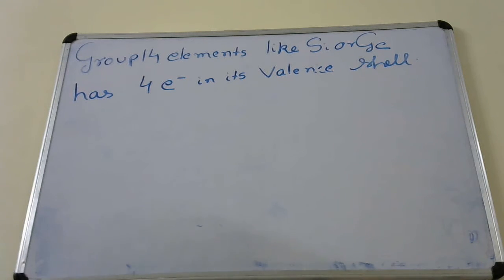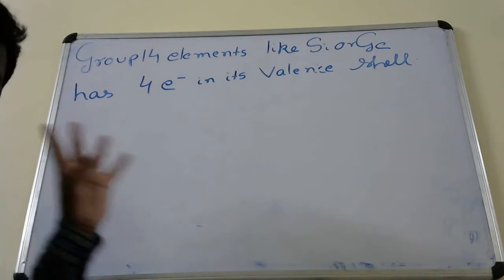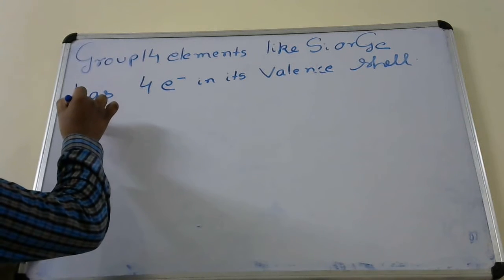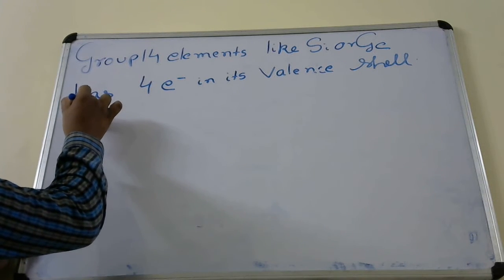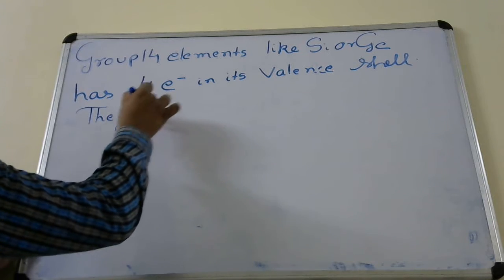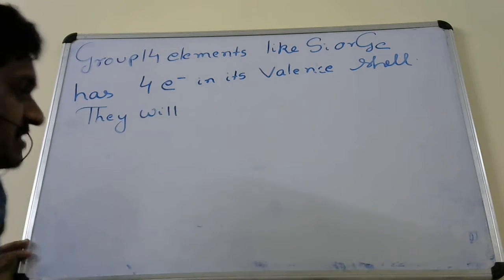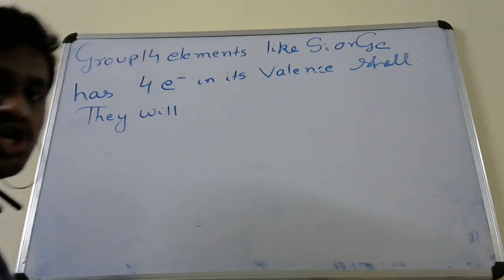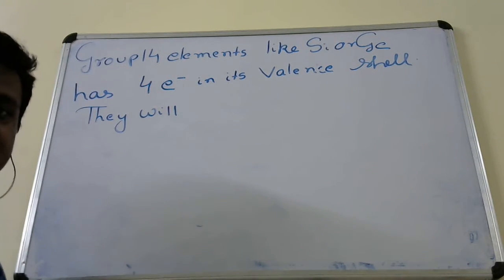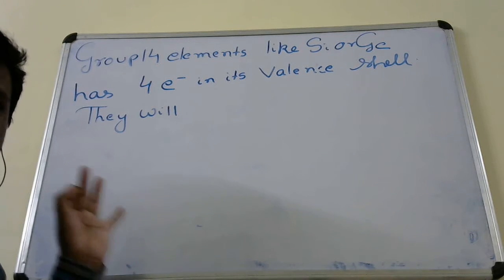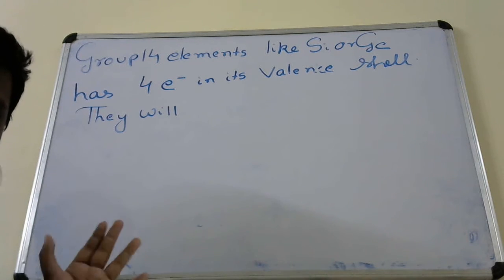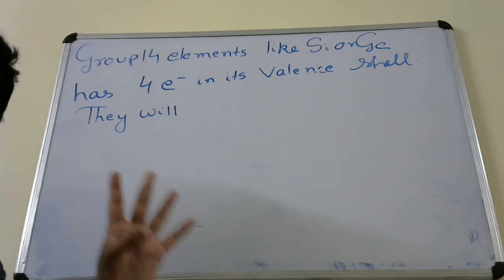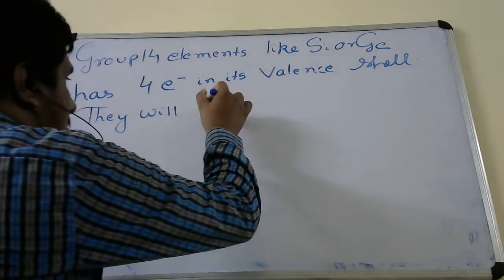Since it has 4 electrons, obviously the silicon or germanium atoms in the lattice will form normal 4 covalent bonds.